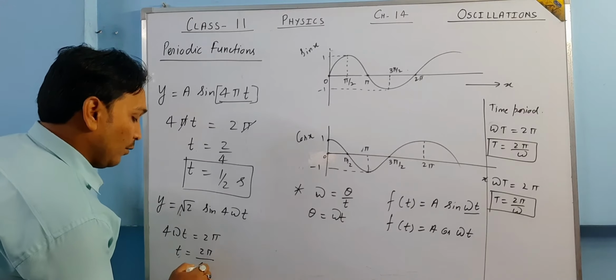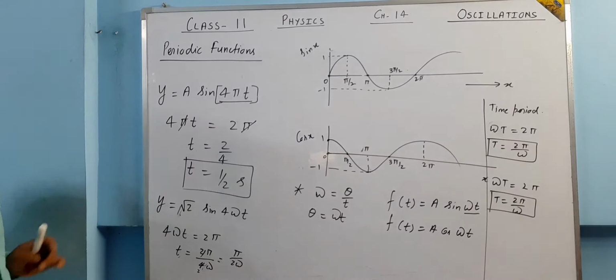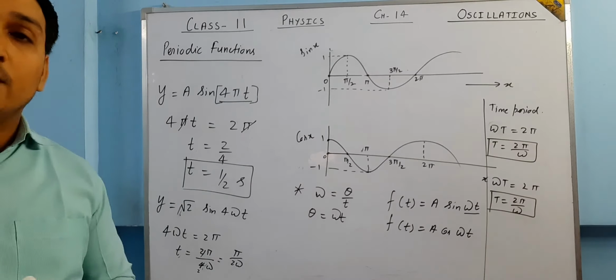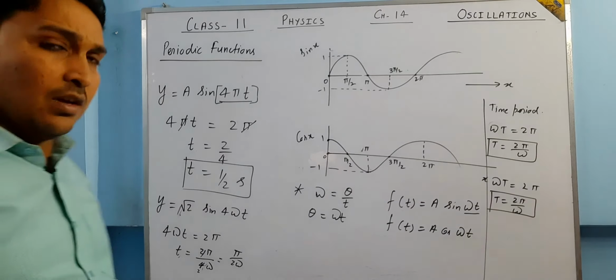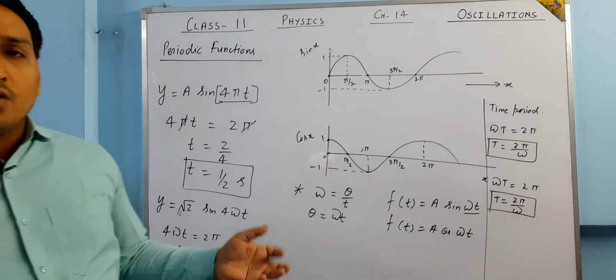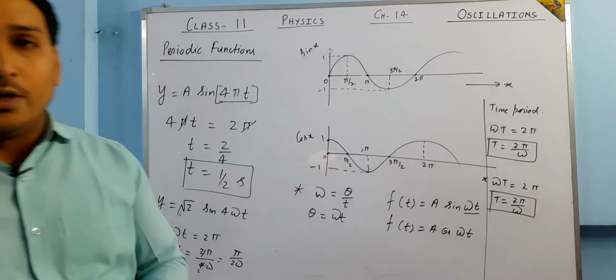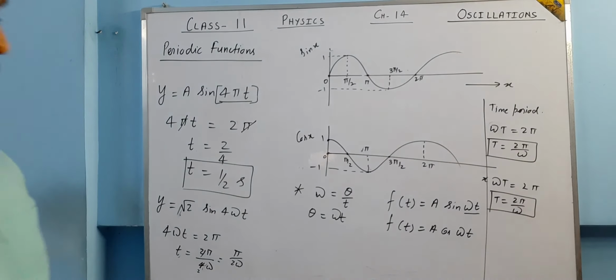What you are going to have from here? 2 and 4 will be cancelled out. We are going to have pi by 2 omega. So pi by 2 omega is going to be the time period of this function. I hope it is clear. This is very easy also. It is not very difficult. So if a function is given and the time period is asked, I hope you are able to calculate. Sometimes the questions are a bit different. Let us take those questions.